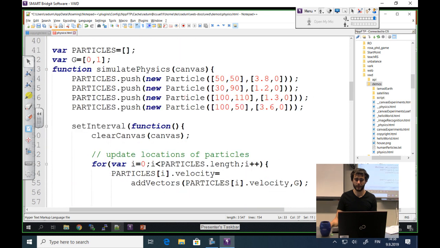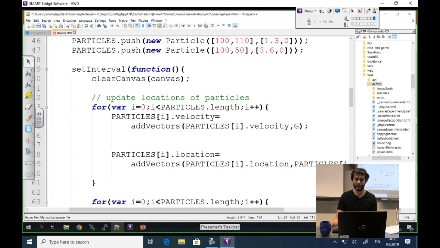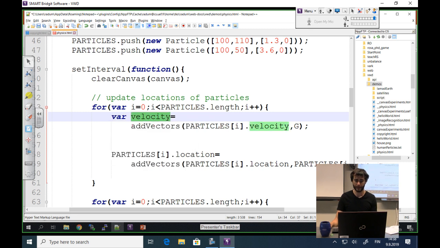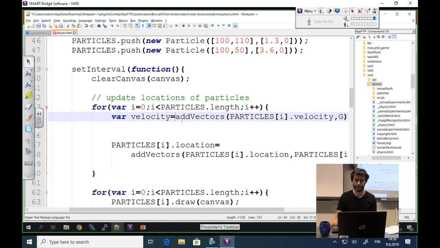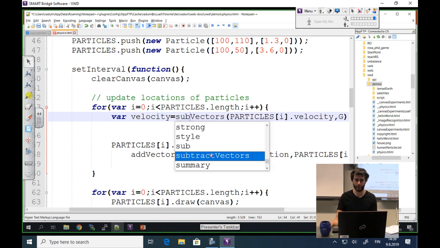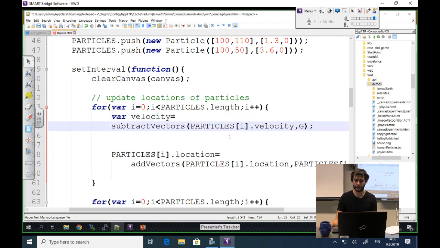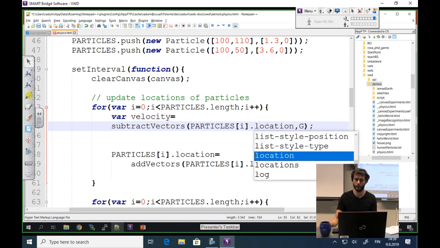And now this simulation here, we don't have this particle's velocity anymore, right? But we can have a variable of velocity that is found by subtracting vectors. And the vectors that I'm going to subtract are the location and the old location.